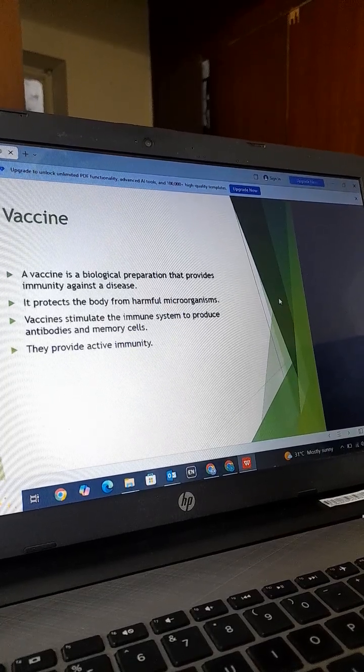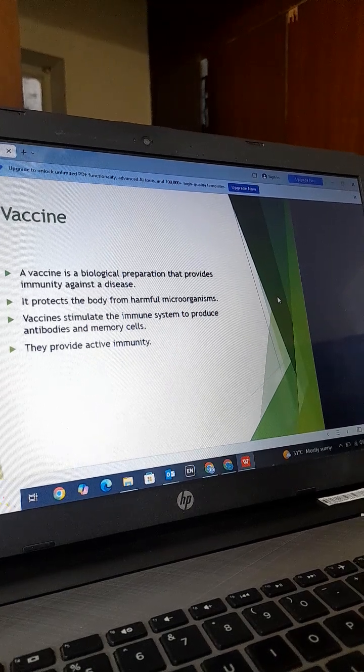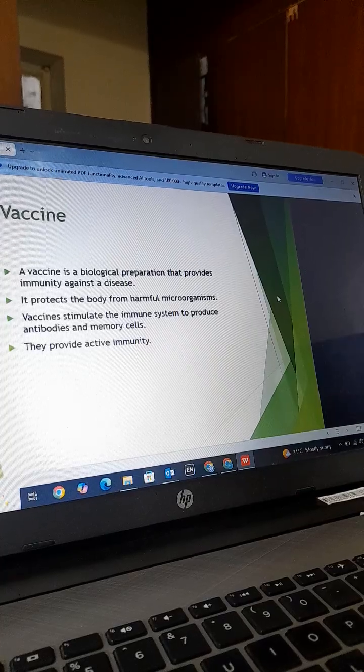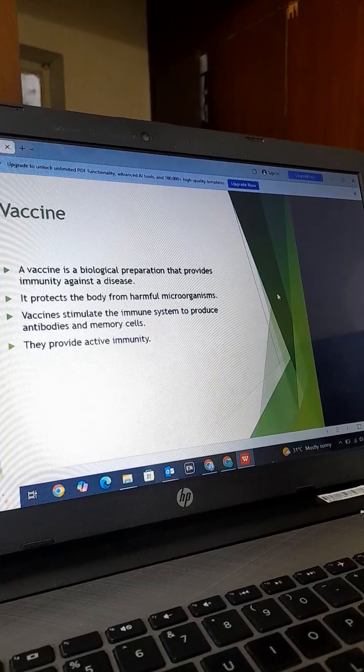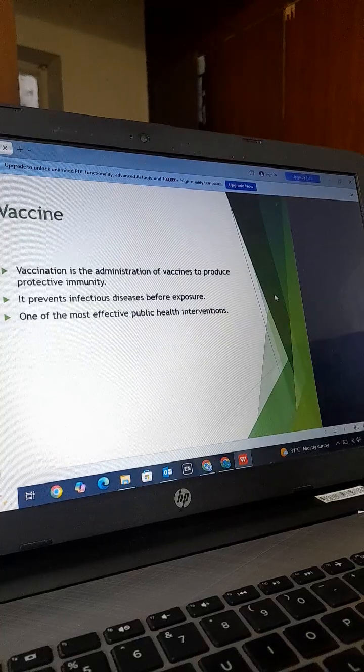Vaccine is a biological preparation that provides immunity against a disease. It basically protects the body from harmful microorganisms. Vaccines stimulate the immune system to produce antibodies and memory cells. They provide active immunity. So, what is vaccination?